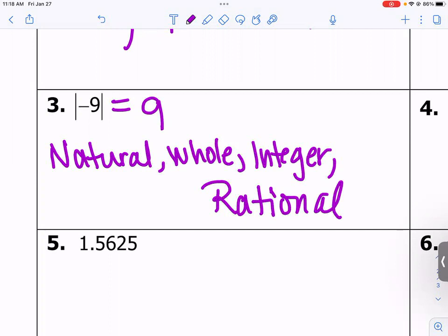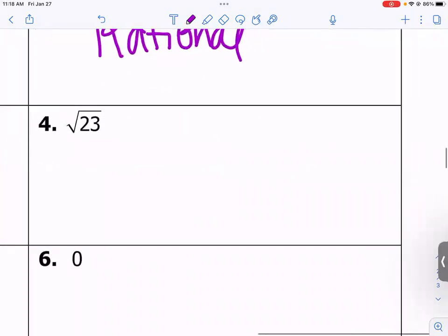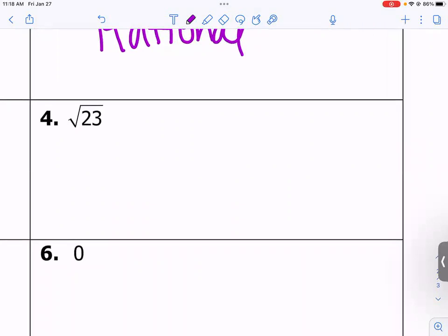Zero. What is an irrational number? Something that never changes. Okay, so square root of 23. Is 23 a perfect square? No. So this is going to be a decimal.